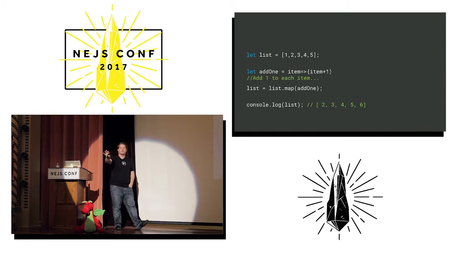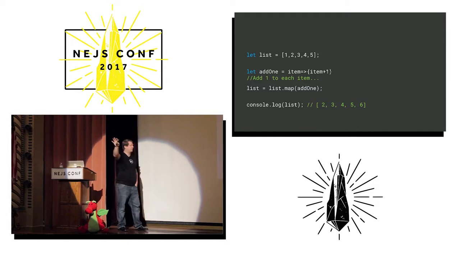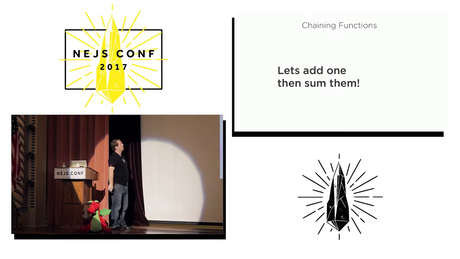Okay. But what if we want to do multiple things at one time? How many of you only ever do one thing in your for loop? Like never. We do a lot of different things in our for loop all the time. So let's add one and then sum them.